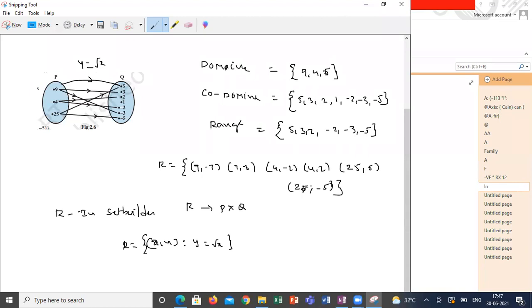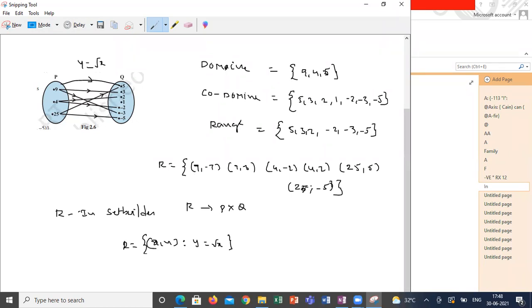If I'm writing x is equal to y square, that means the order changes. If the order is changing, it is a little tough to understand sometimes. X is equal to y square means, so where is your input? If I'm saying y is equal to root x, it clearly shows x is my input, y is my output. Correct?